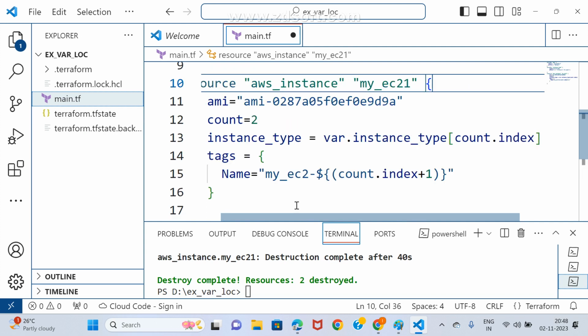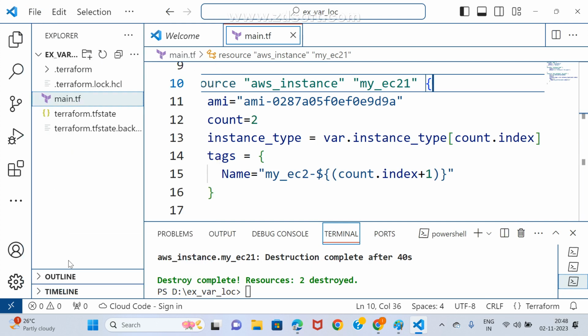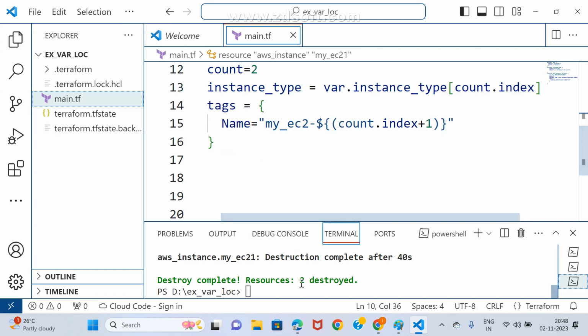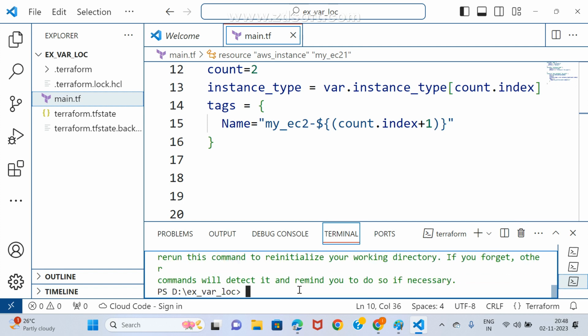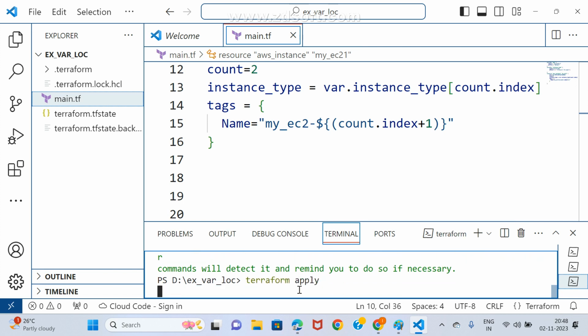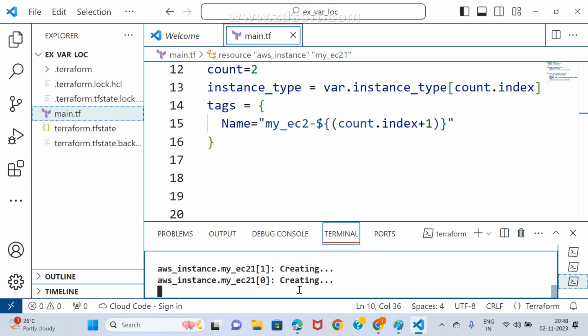Now I may try in this way. What happens? We'll check it. First, save all files, save all. The terminal is already there, right? Go for Terraform init. Now you go for Terraform apply. Terraform apply. Yes. Now confirmation.